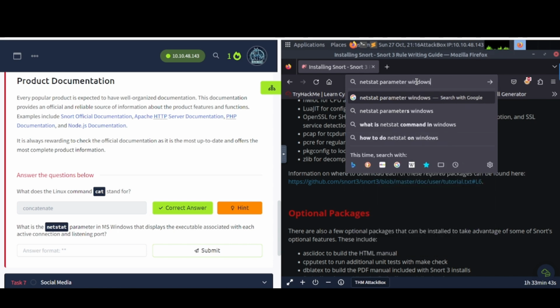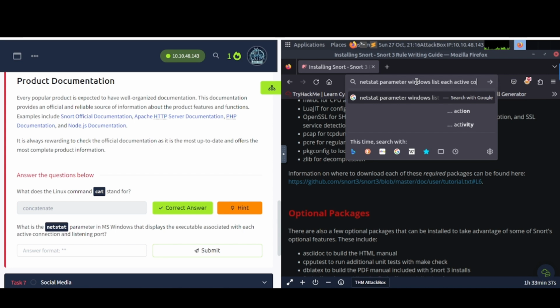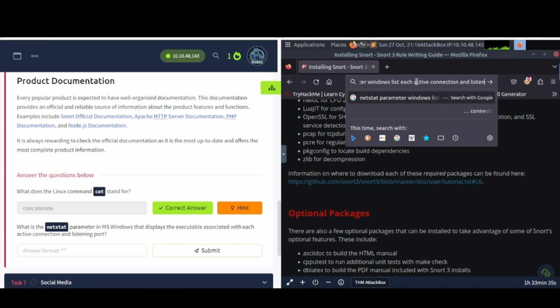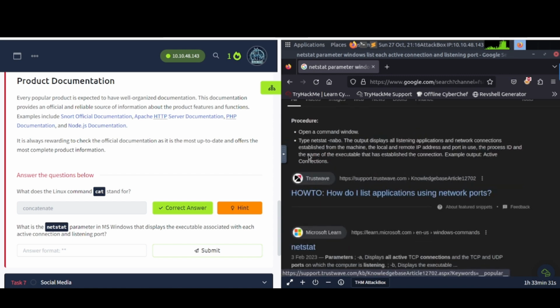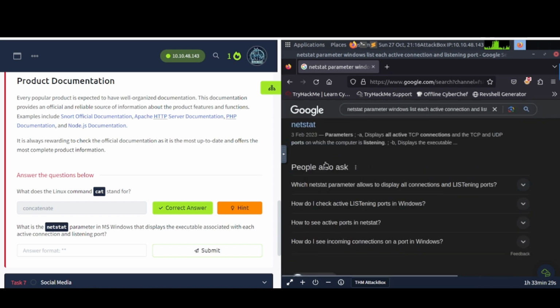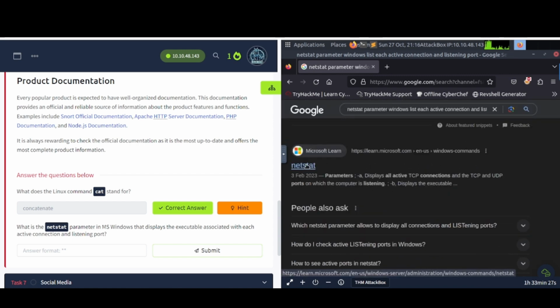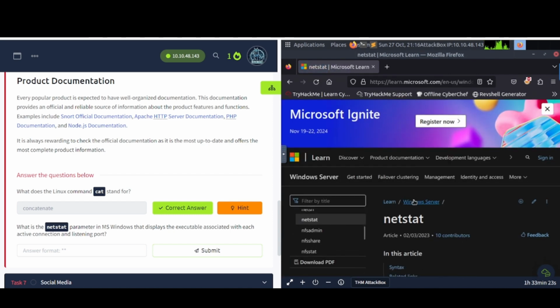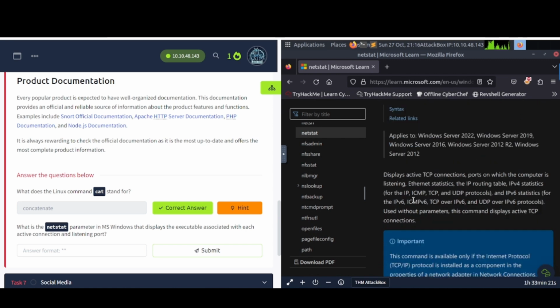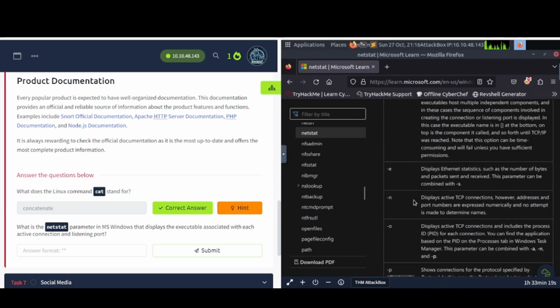Windows, list each active connection. There we go. You can go to this one here, or you can just do it on your own Windows box. You'll go in and take a look at the official documentation here, and you can read through this stuff.